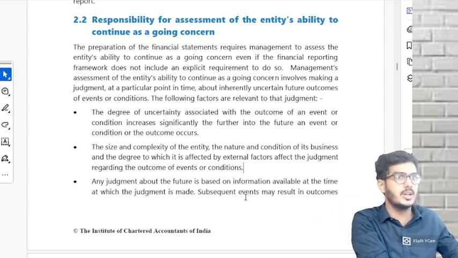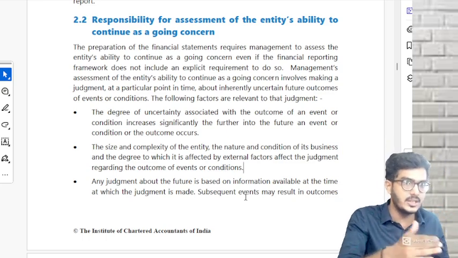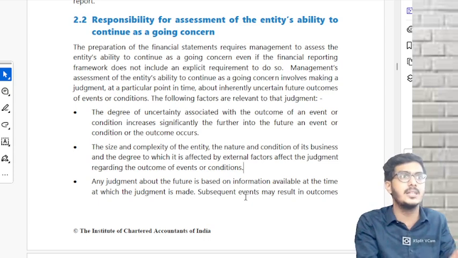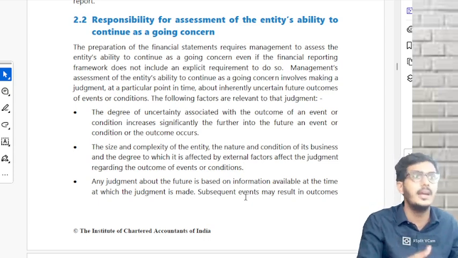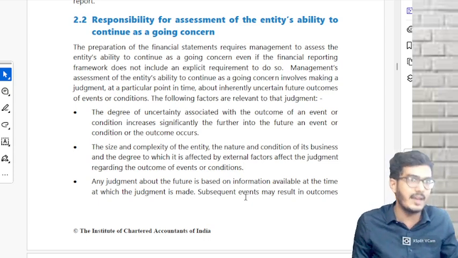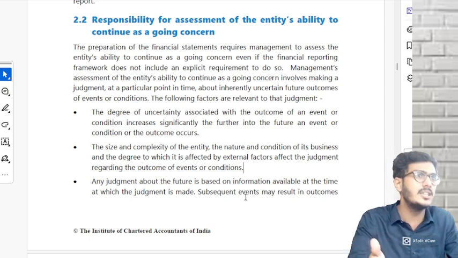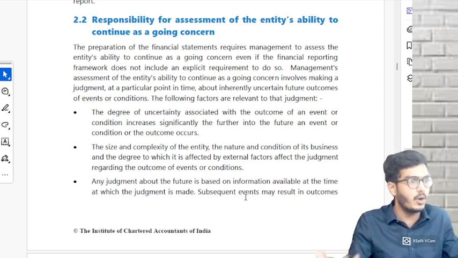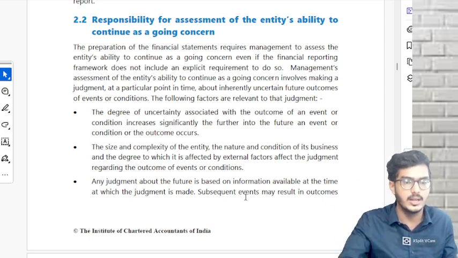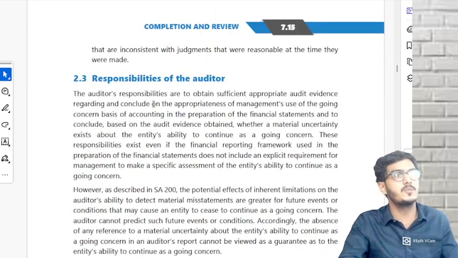Right, till yesterday the going concern was right, no? I cannot take going concern judgment every day. When I'm making the financial statements, at a particular point of time, I'll see and I'll make the financial statements. If on that day everything was right, I'll make the financial statements on a normal basis. Next day, if there is a problem, we'll see. Subsequent event, what event, we'll see that thing. Understood? 3 points.